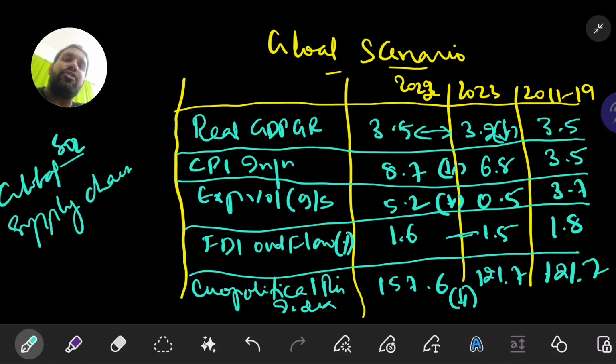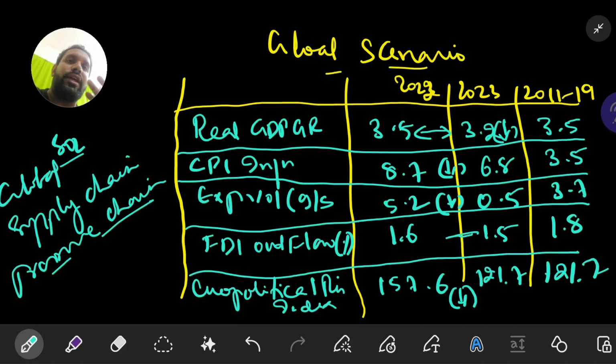Another important indicator is given, that is the global supply chain pressure index. Suppose there is a war in Russia, and whatever Russian ports, Ukraine ports, and now Iran ports and Israel ports there are, all these ports, airways or cargoes will definitely suffer from pressure and terrorist activities. So what will happen to the global supply chain?